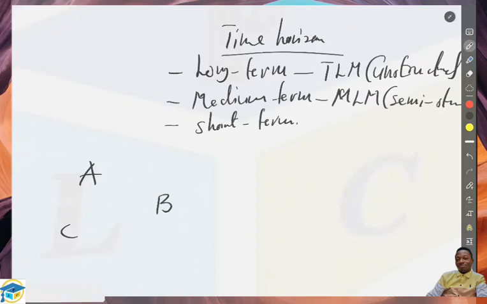Because recruiting a potential employee to come to the organization will have a kind of long duration, depending on the terms of the contract that will be agreed between the employee and the organization. So let's take note of that. That's a medium-term forecast being made by middle-level management, and it's a semi-structured decision.